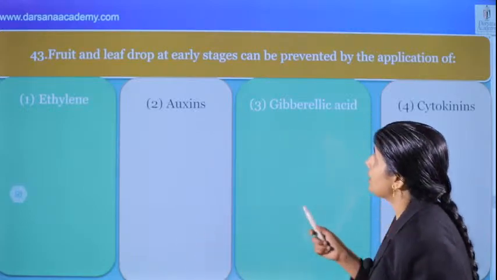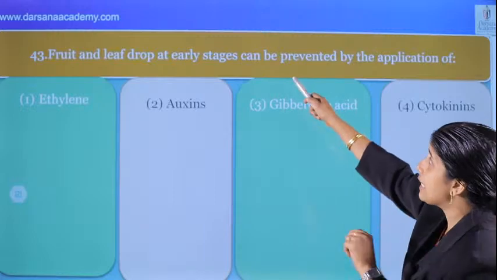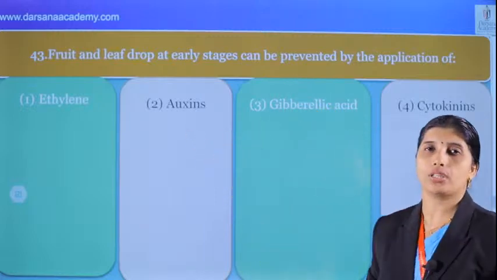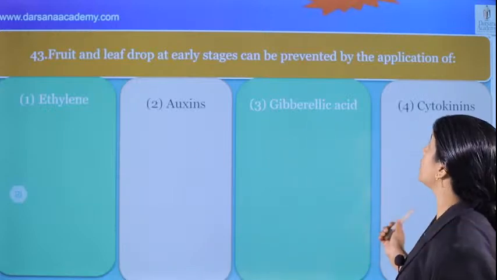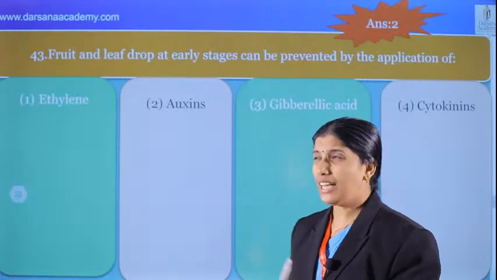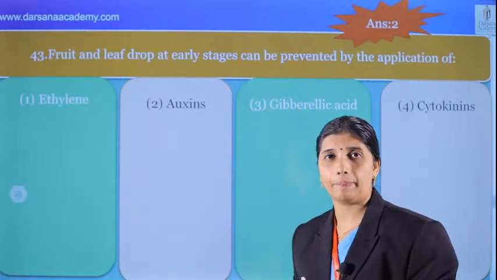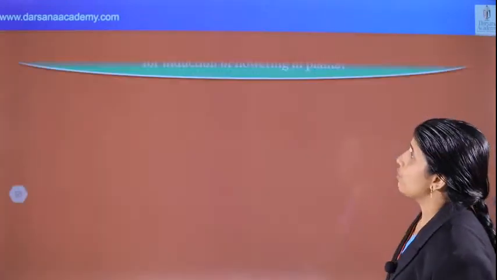And what's the question? Fruit and leaf drop at an early stage can be prevented by auxin. What's the correct answer for this question? 2 is the correct answer, auxin. That is a direct sentence of the NCERT. Study like that. Okay.